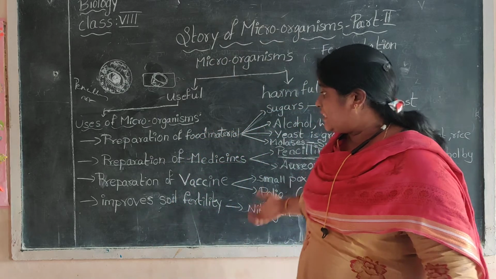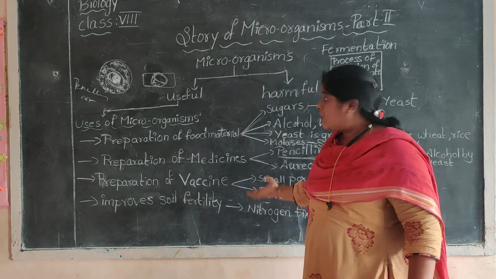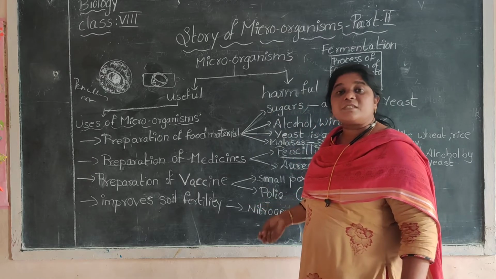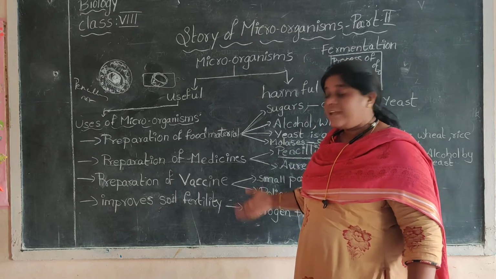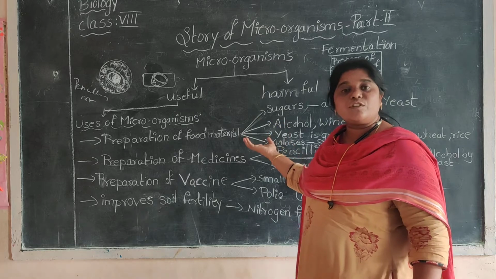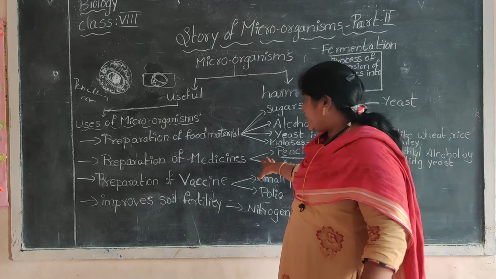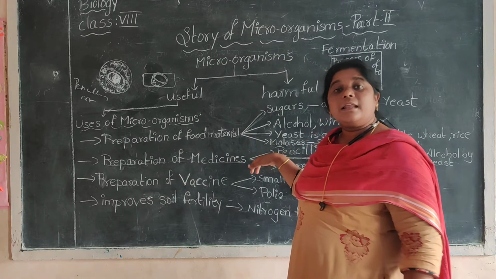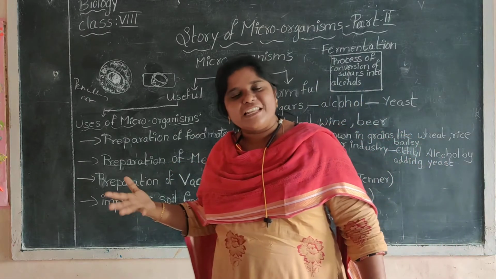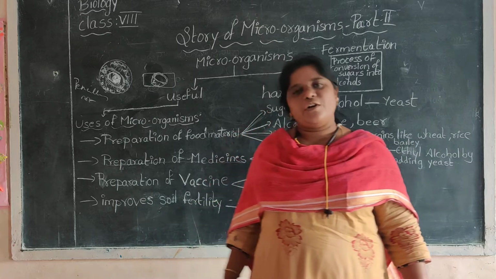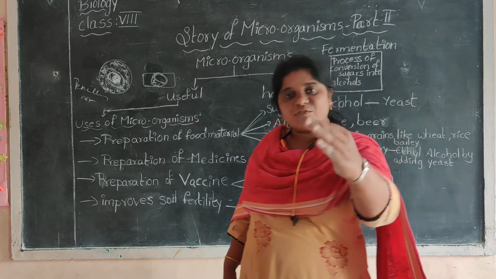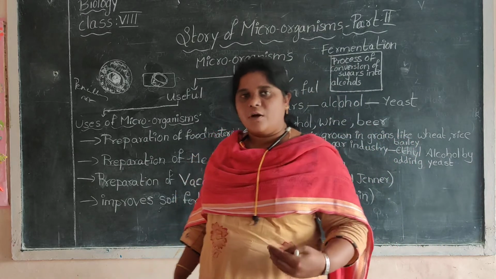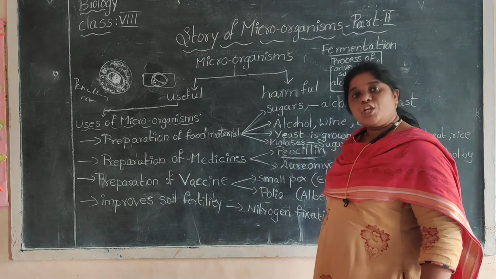So, in this way, we came to understand that a few microorganisms are useful. First we have seen that they are useful for the preparation of food material, and second we came to the conclusion that they help in killing other, harmful microorganisms. In that way penicillin was found, by an army doctor.